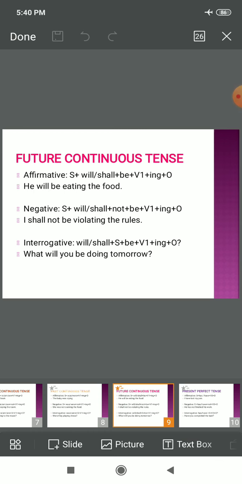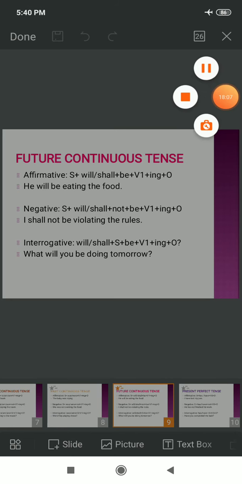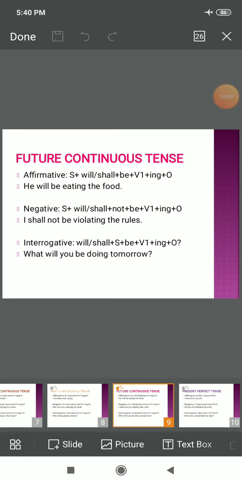Right? So in interrogative, again children, bear it in mind very clearly. Will or shall, that is the helping verb, would come in the beginning plus subject plus be plus first form of verb plus ing plus object. What will you be doing tomorrow? Question mark. What will you be doing tomorrow? Right? I hope that's clear to you.